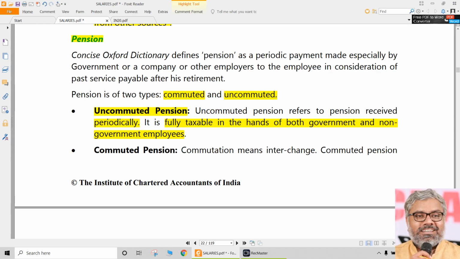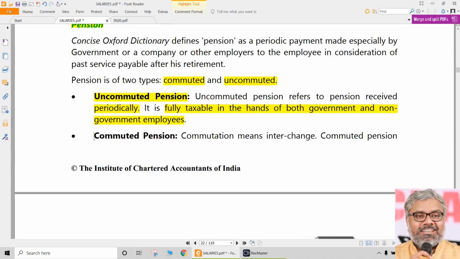For everybody, uncommuted pension is always taxable. That is the periodic payment received by the employee from the employer after retirement. That is what pension normally means. In other words, if nothing is mentioned, the word pension always indicates uncommuted pension.